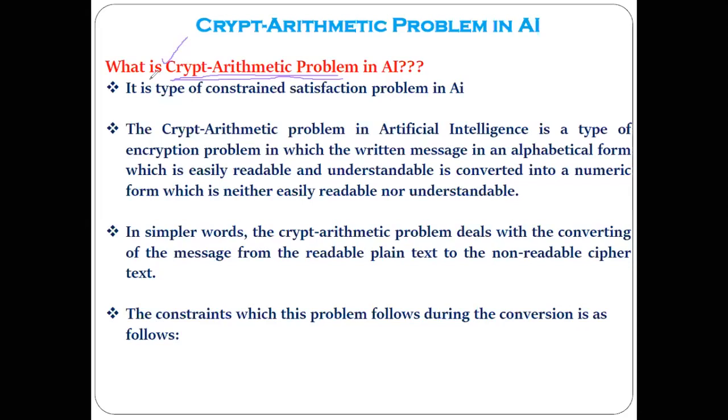Now let's see what exactly this cryptarithmetic problem is and how we can solve such kinds of problems. As I said, this is also one type of constraint satisfaction problem, just like N-Queens, map coloring, graph coloring, or Sudoku. And why is it referred to as cryptarithmetic? Why is it referred to that way, and what exactly is it?